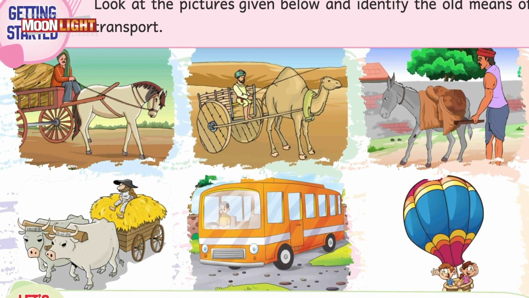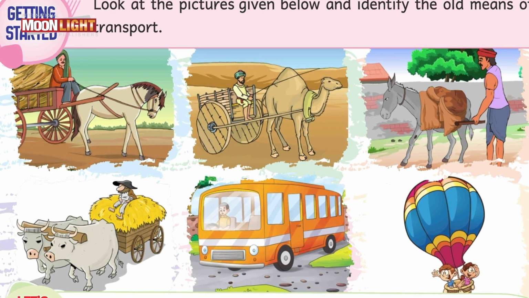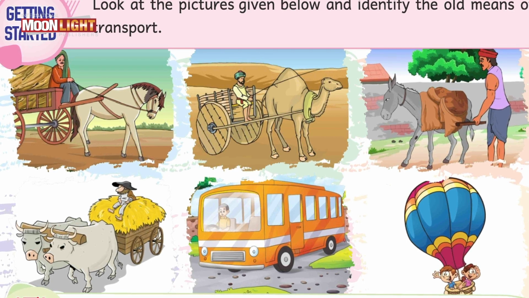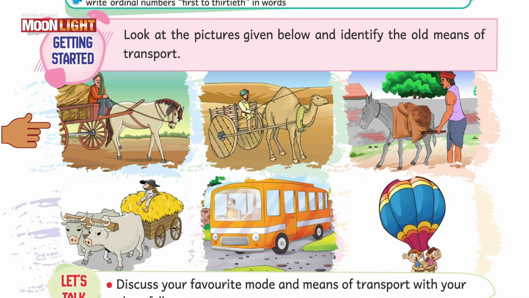Transport means to move from one place to another. And means of transport means the things or the ways we move from one place to another. You can see many means of transport on this page. There is a horse cart, camel cart, a donkey, bullock cart, bus and the parachute. These all are the means by which we can transport things and we can move from one place to another.